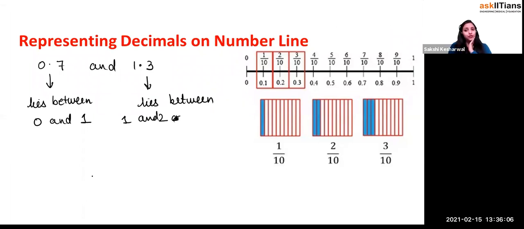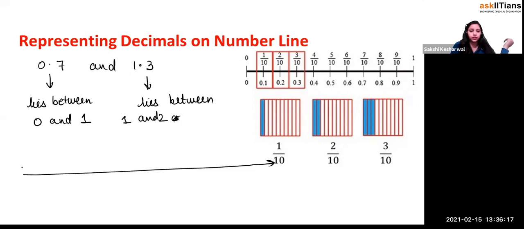Now if it has only 1 decimal place, it means you have divided into 10 equal parts. If I write this, how are you going to represent it on a number line? This is your 0, this is your 1, and this one is your 2, right? You divide into 10 equal parts, because this has only 1 decimal place.